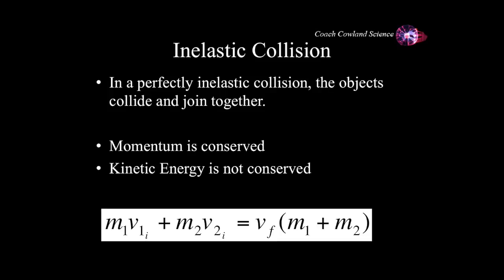Kinetic energy in this case is not conserved, and that can be shown mathematically. So the equation here is m1v1 initial, the initial momentum of the first object, plus m2v2 initial, the initial momentum of the second object, is equal to Vf times the sum of the two masses, m1 plus m2.